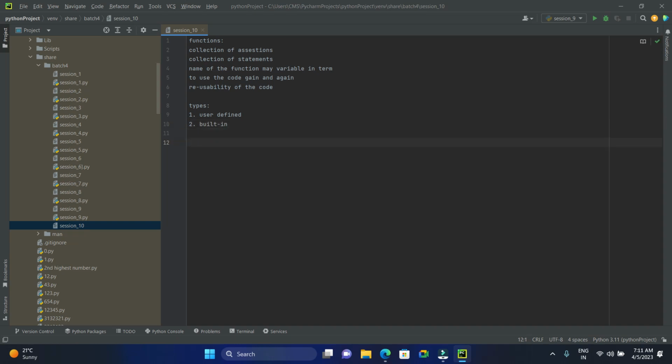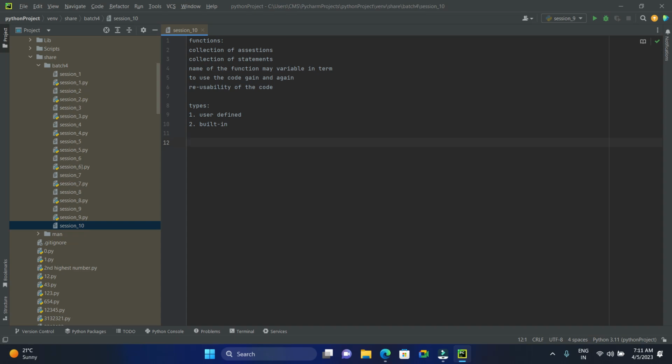The first type is user defined functions and the second type is built-in functions. User defined functions are defined or declared by the user, whereas built-in functions are the functions which came along with the Python package, which means those are already inbuilt, already developed.